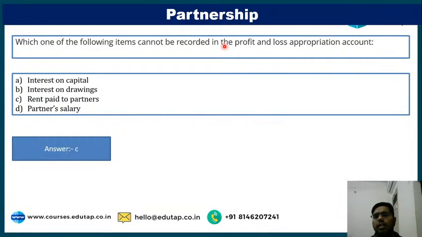Also, the drawings that are being charged, or interest on drawings, are given in the profit and loss appropriation account. One type of question that can be asked is whether a particular item is a charge against profit or appropriation of profit. For example, they have given you interest on capital. Interest on capital is an appropriation of profit, since it is an item of profit and loss appropriation. Rent paid to partners is a charge against profit, so it will not come in the profit and loss appropriation account. It will come in the profit and loss account. Clear?